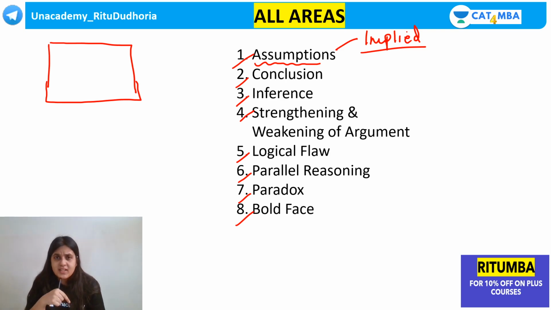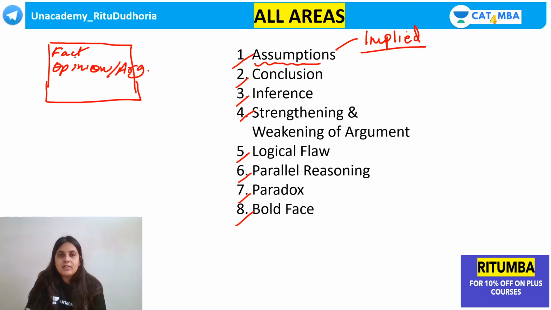CR question in an RC as well, is break down the fact, separate the fact from the opinion or the main argument. So you would be given a question, you would be given a prompt, you would be given an excerpt. From that, you have to separate the fact from the opinion or the argument. Why? When I say fact, guys, fact could be any survey findings, fact could be any examples given, fact could be any data given, fact could be any known established fact mentioned. So separate the fact from the author's opinion, the author's conclusion, the author's advice, the author's suggestion.